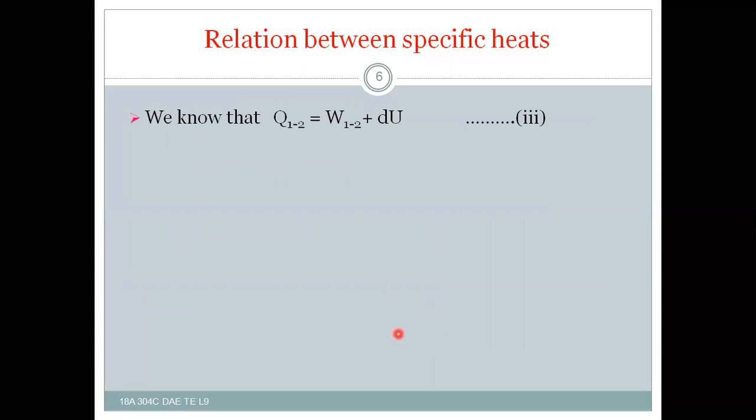As per the non-flow energy equation, Q1-2 is equal to W1-2 plus dU. This is equation 3.